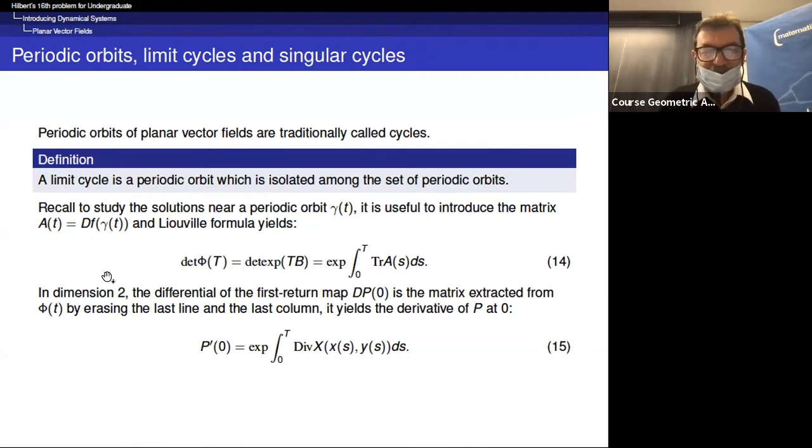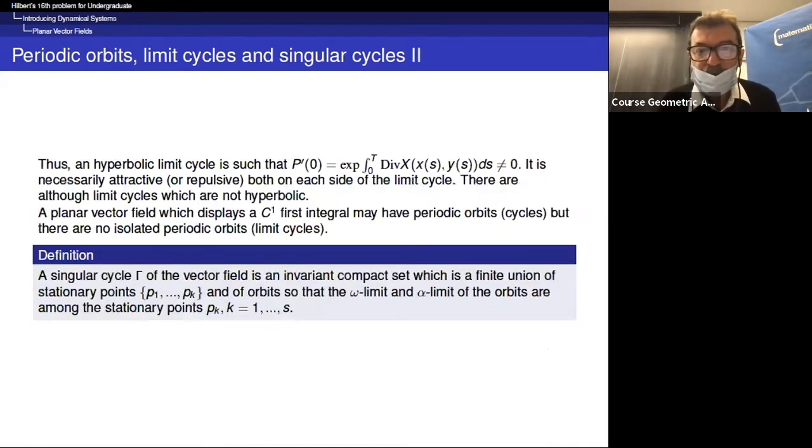And in dimension 2, the differential of the first return map is the matrix extracted from phi of t by erasing the last line and last column. And it yields a formula for the derivative, when the variable is equal to 0, of the first return map. It is the exponential of the integral of the divergence of x. So the divergence is df over dx plus dg over dy.